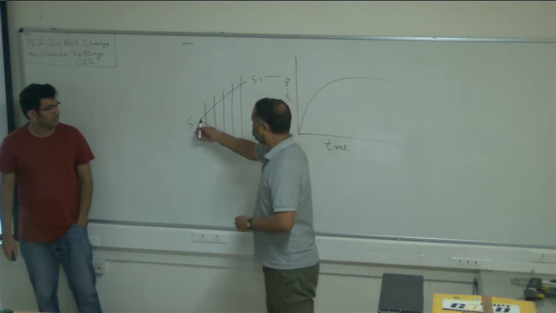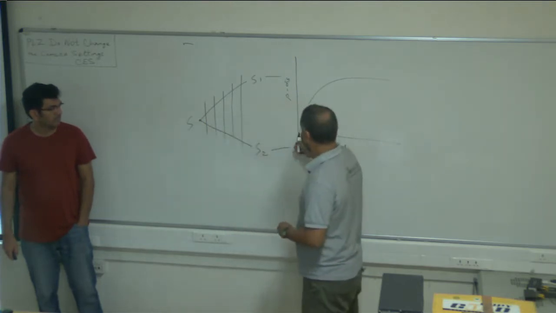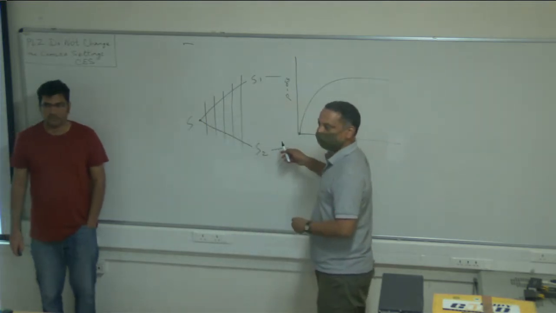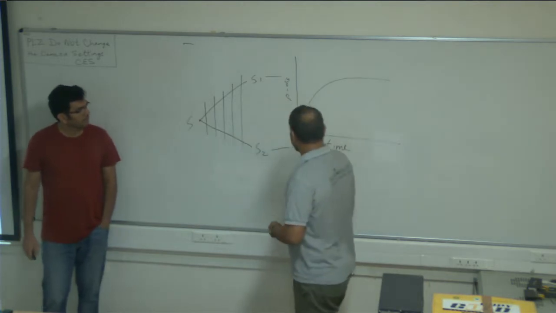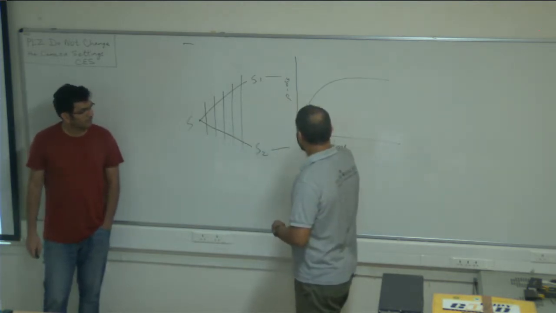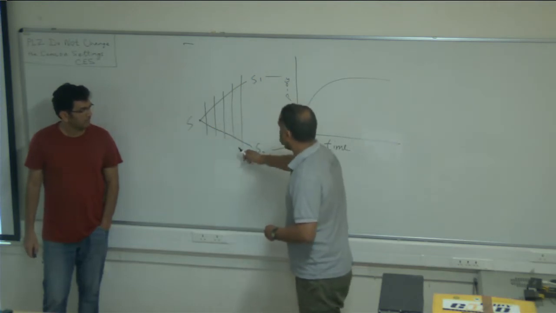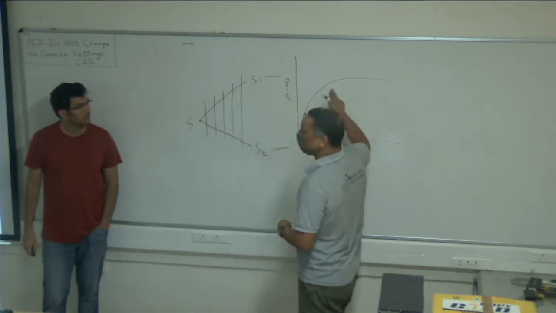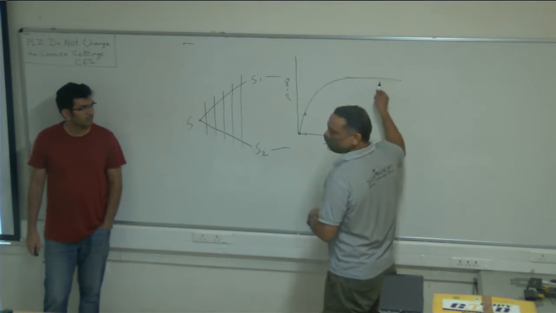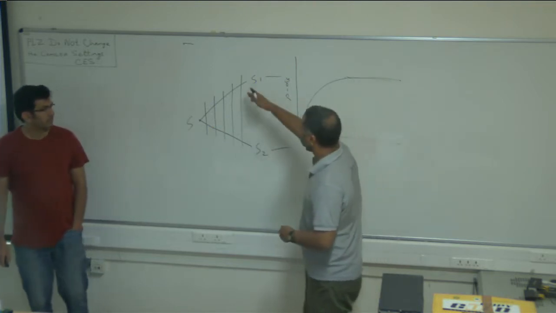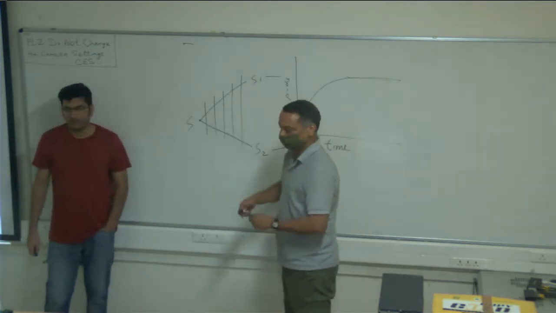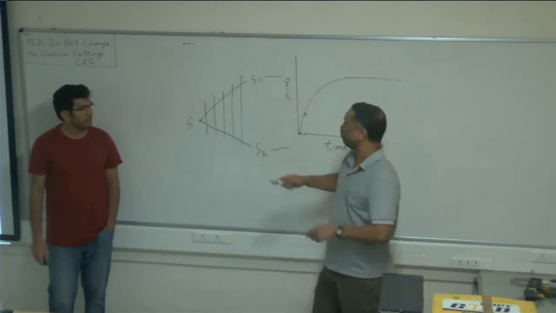Out here, they're identical. A little time later, it shows some amount of divergence. As we go further out, it shows more and more divergence, and eventually it saturates. So these are different time points. Just wanted to make sure people got that.